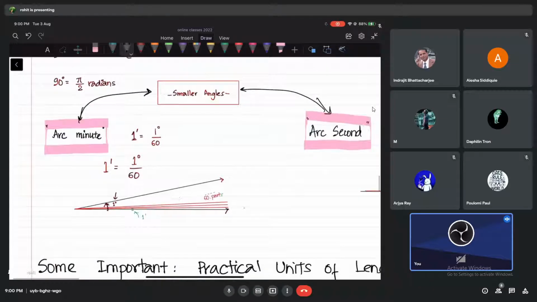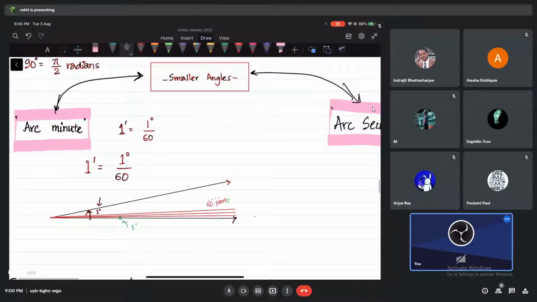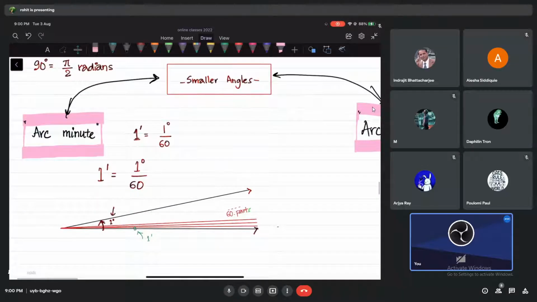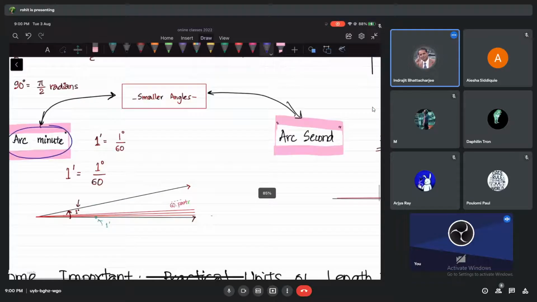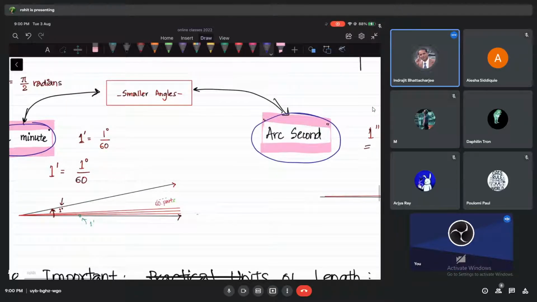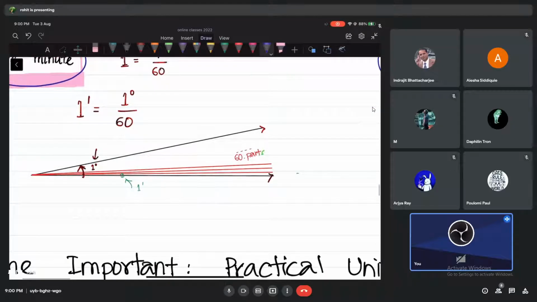Do I need to measure small angles? Yes. Every time 1 degree is not good, every time 1 radian is not good for us. Sometimes we need much smaller angles, and that is why we have them. We call them what? One is called arc minute, and one is called arc second. So look at this diagram, you will understand yourself.